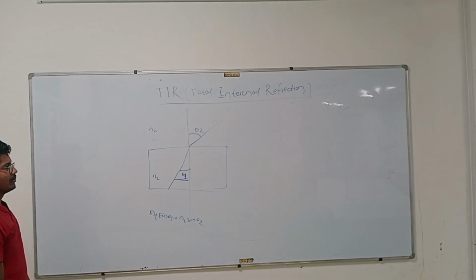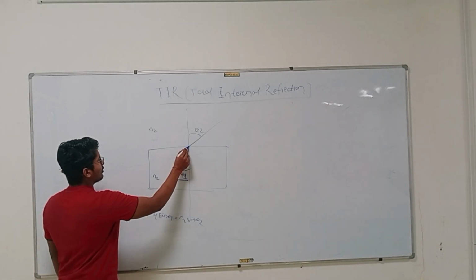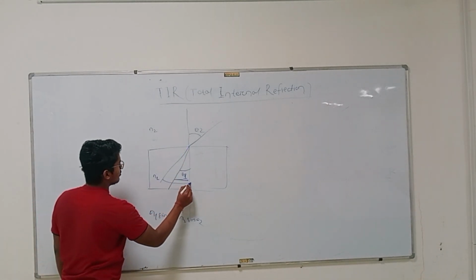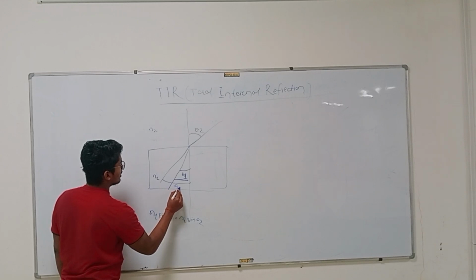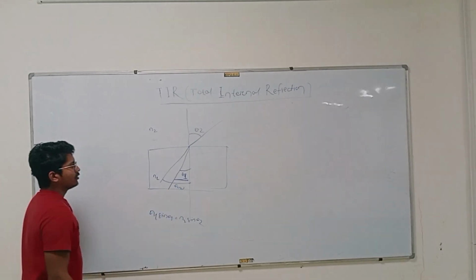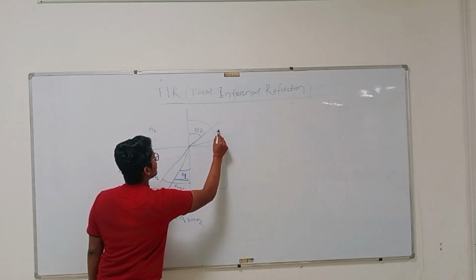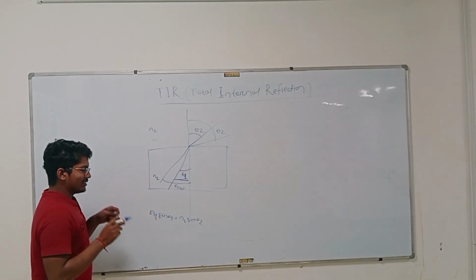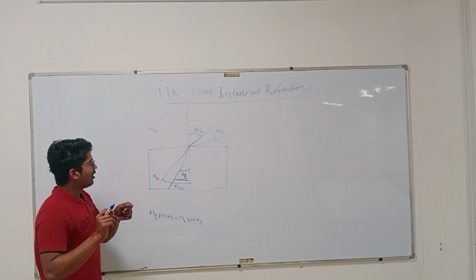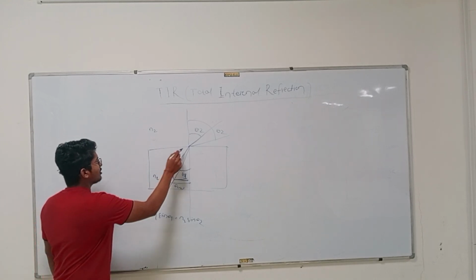Now I will increase my angle to this larger value. This is my new theta 1, so accordingly my theta 2 will change. This will be my new theta 2. Similarly, I now increase it to a larger value.